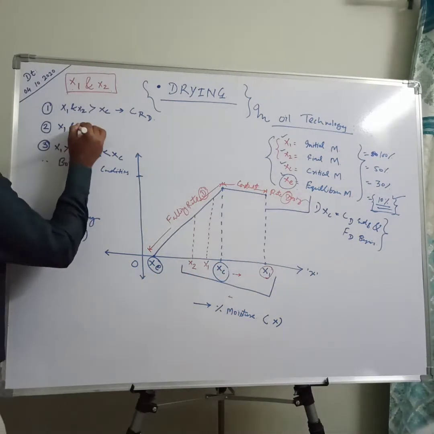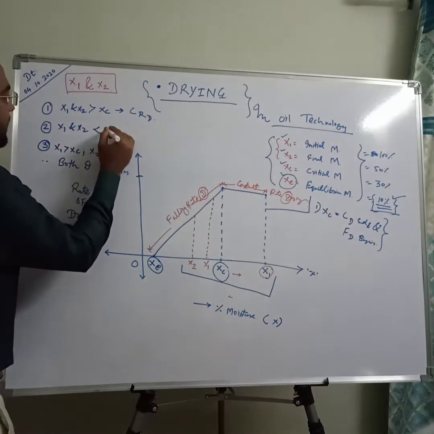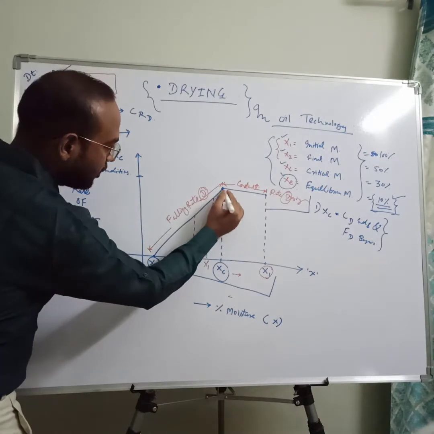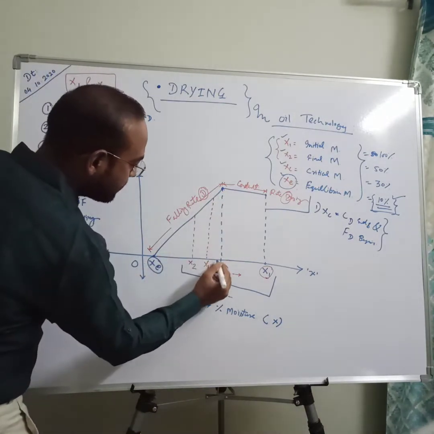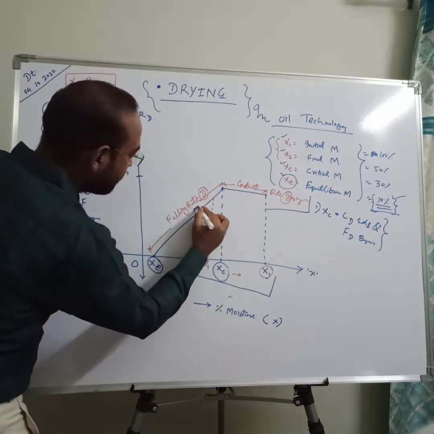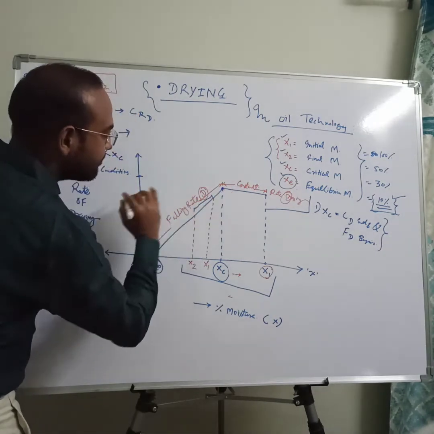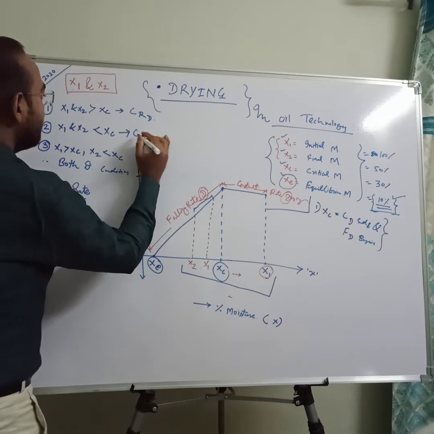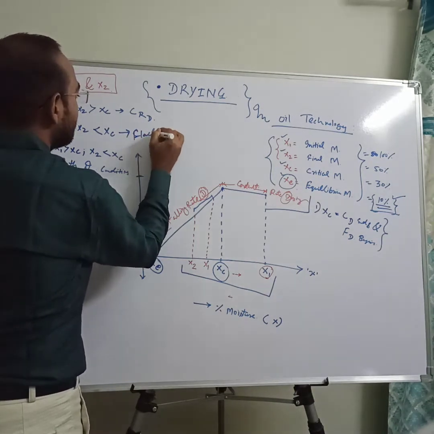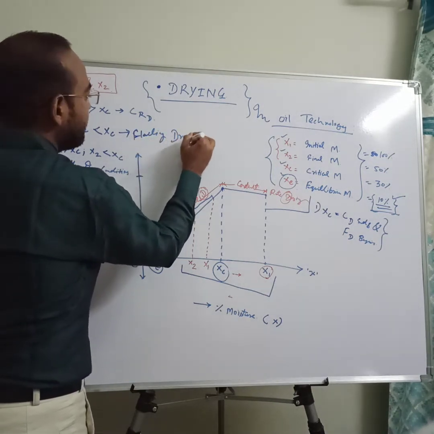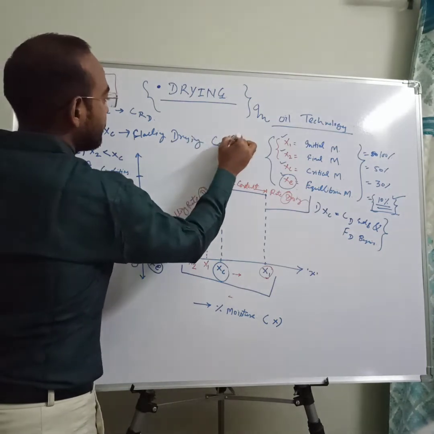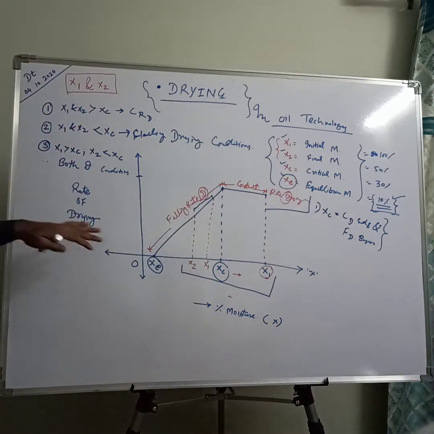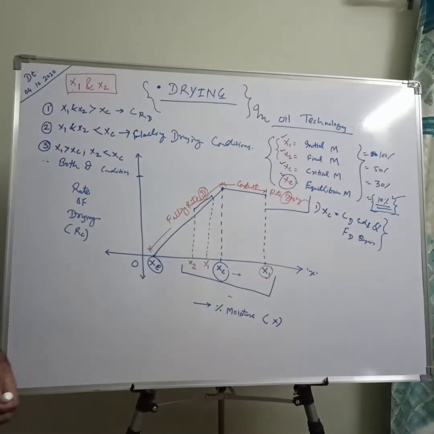Then only this curve is useful here, because these values are from here to here only. So it comes under only falling drying conditions. So these are the three different conditions in which your complete drying operation is carried out.